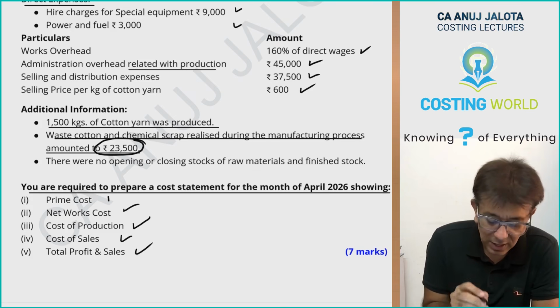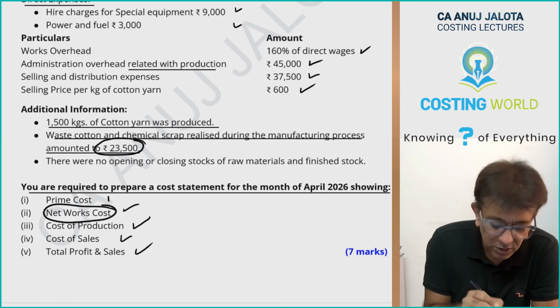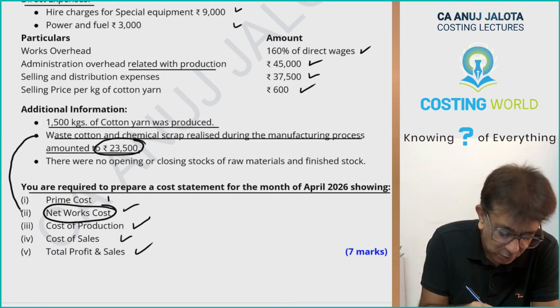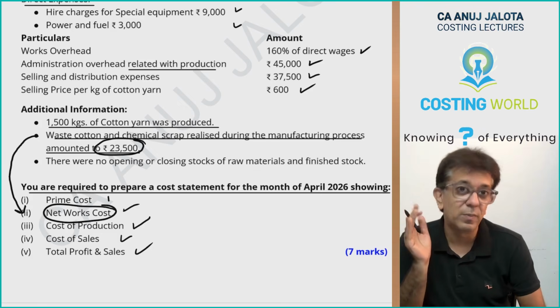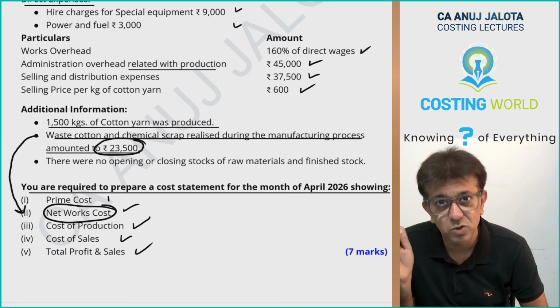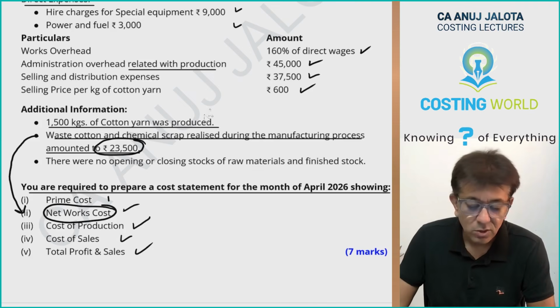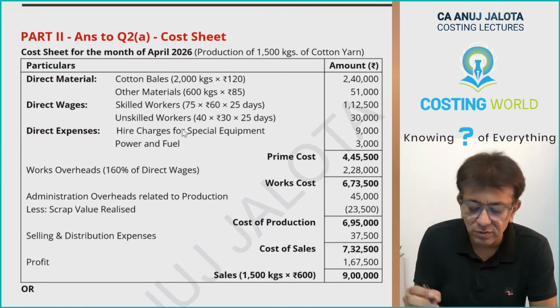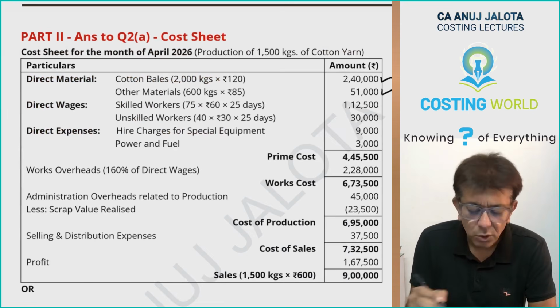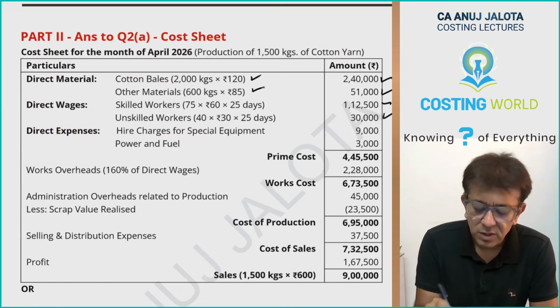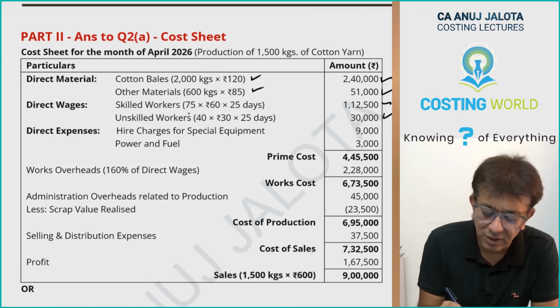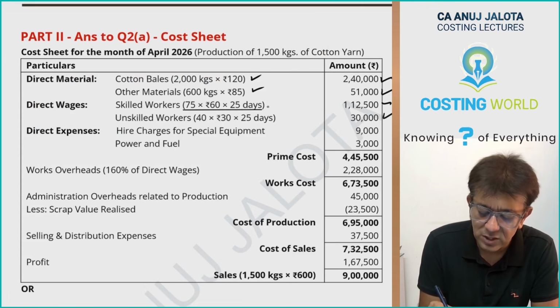Now, the answer can differ based upon how you treat this thing, and only this answer will differ. First, I'll try to follow the format of the institute that ICAI has told in chapter number 6. So, 2 types of direct material, 2000 kg at the rate of 120, 600 kg at the rate of 85. 75 people working for 25 days at 60 per day, I guess.